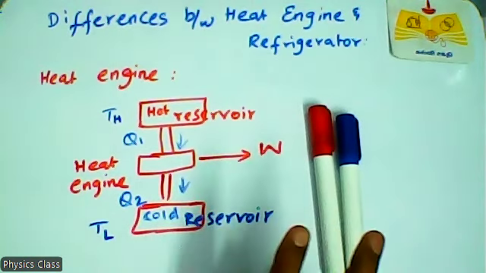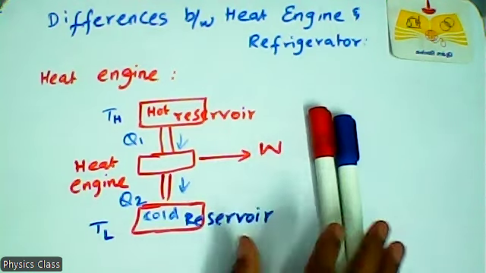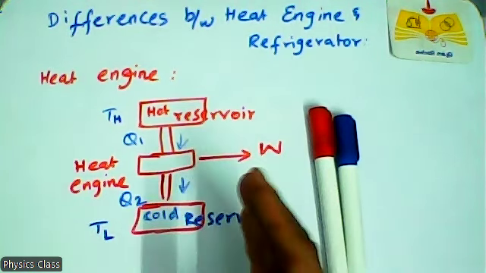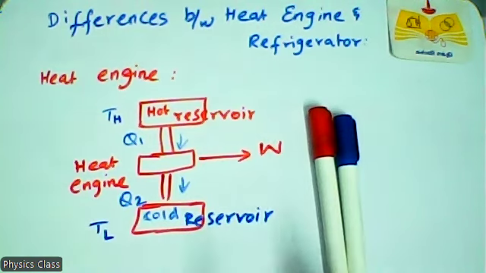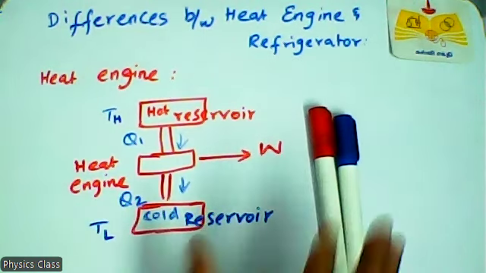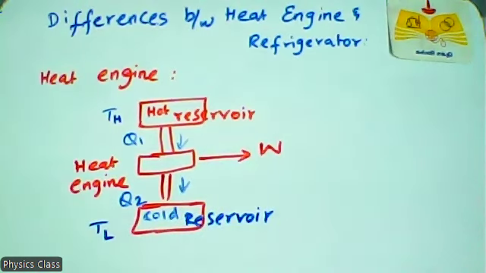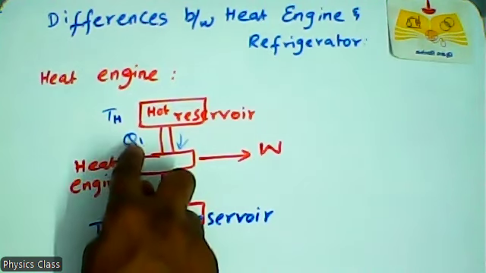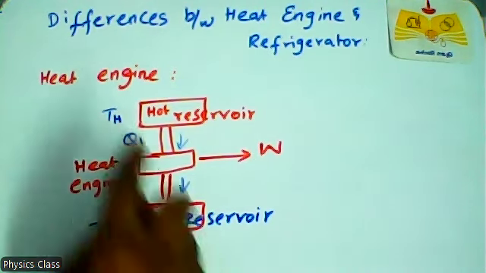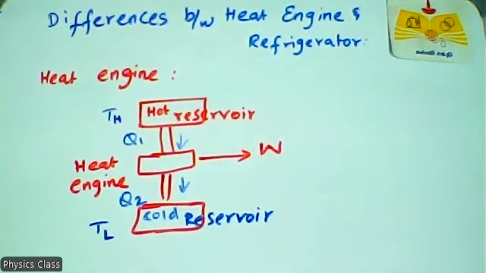Whenever there is a temperature difference between two bodies, heat flows from the hotter body to the colder body. If the two objects are in equilibrium, that means the same temperature, heat does not flow. So heat flowing from the hot reservoir to the cold reservoir is an example of the second law of thermodynamics. Clear? Okay.